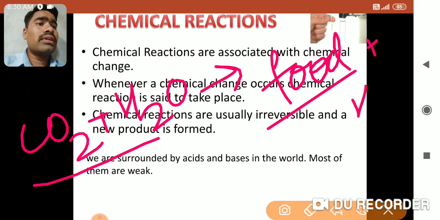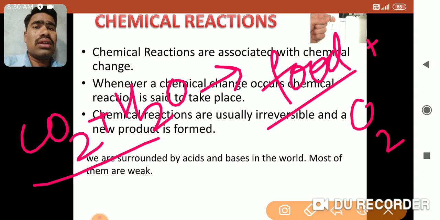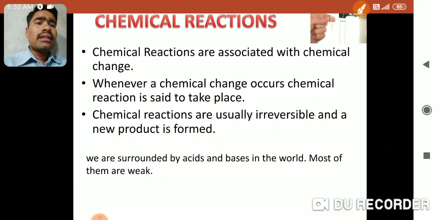Along with that food, O2 is formed during this reaction. This is nothing but a chemical reaction. So photosynthesis is a chemical change associated with this particular reaction. Whenever a chemical change occurs, a chemical reaction is said to take place.